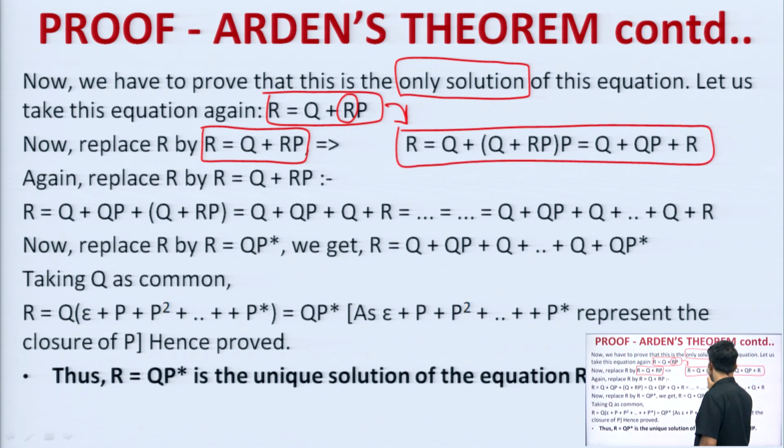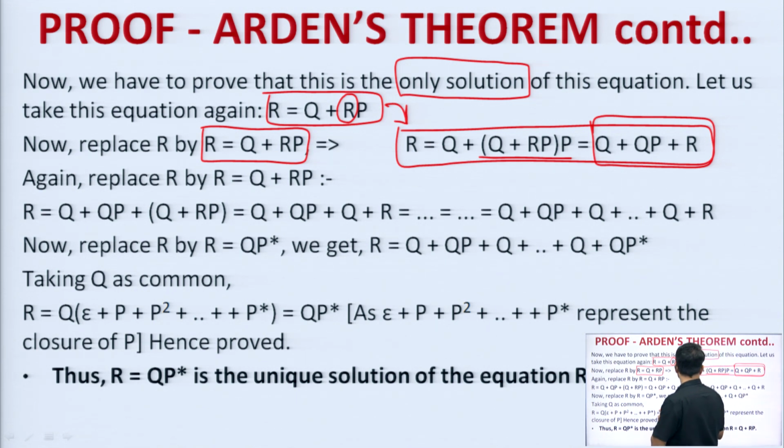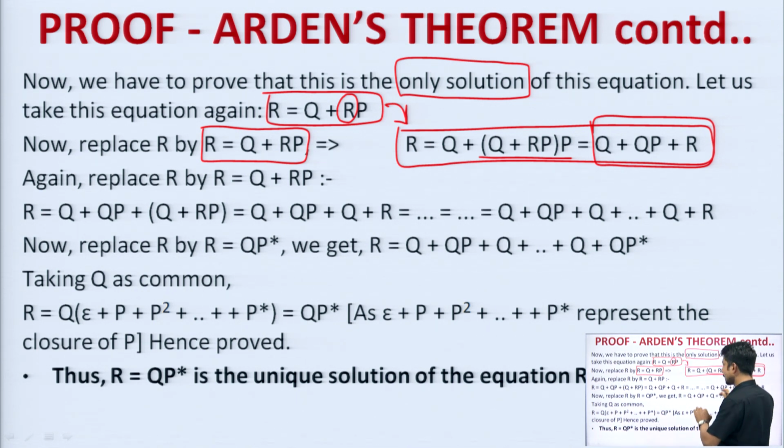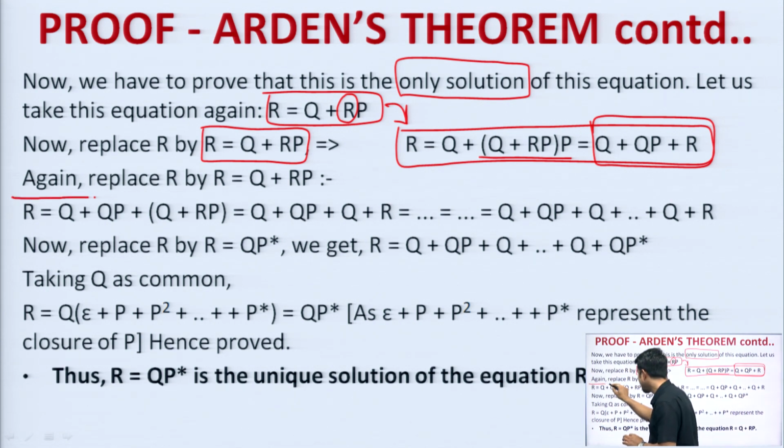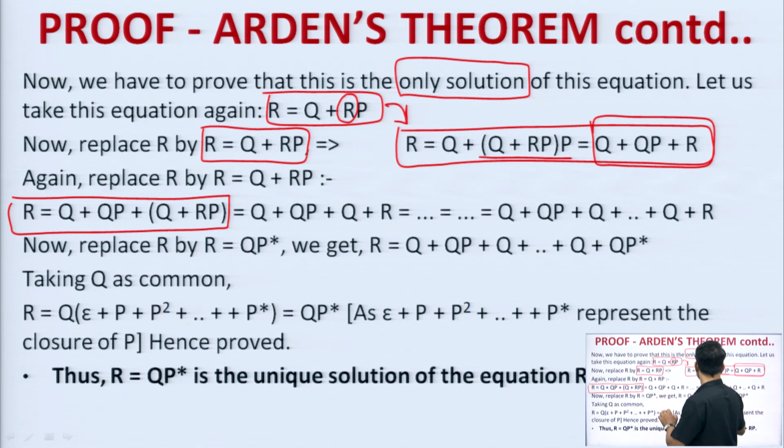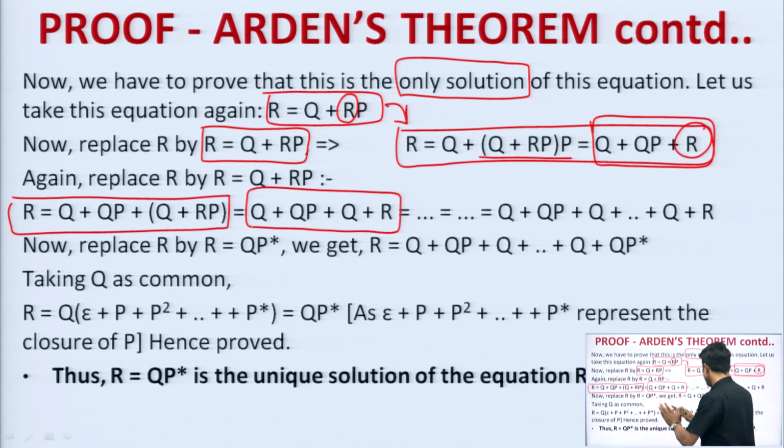So, now the expression will look like this. R equals Q plus R P, and in the place of R I have taken Q plus R P, followed by P. After breaking up I got Q plus Q P plus R P P. Okay, this is the final expression that I have got. Now, if we look into this concept, I will take this expression again over here. This R I have got, I will replace again by the same expression, Q plus R P. I have replaced it.